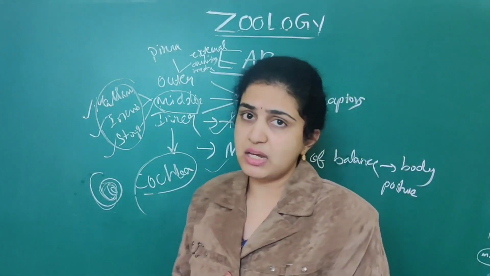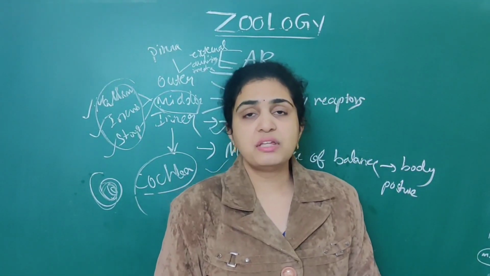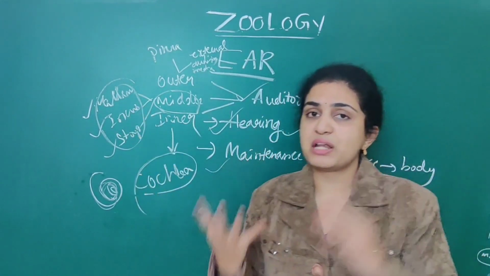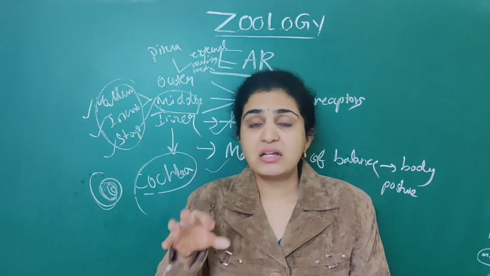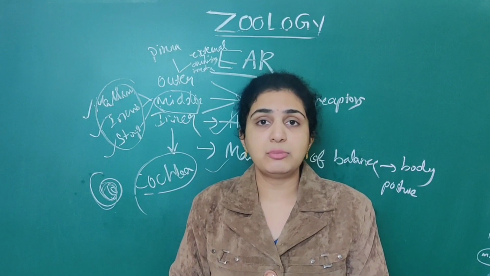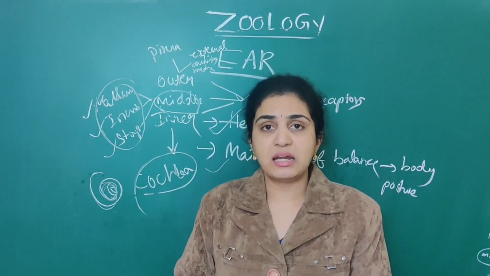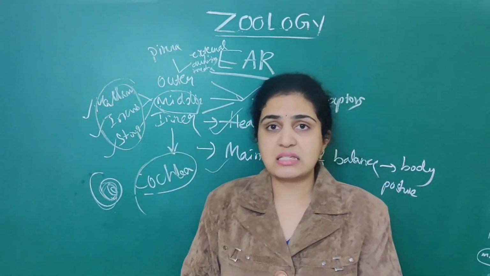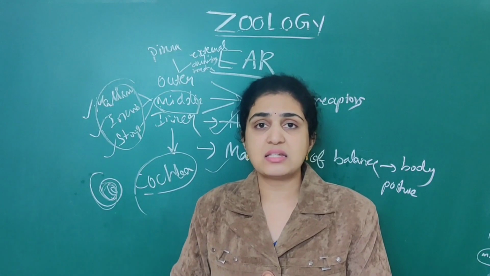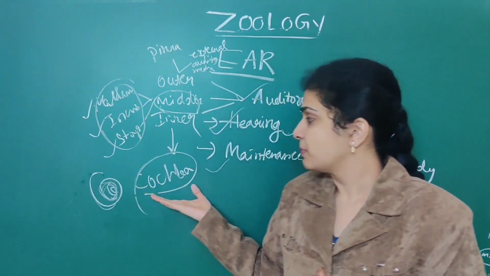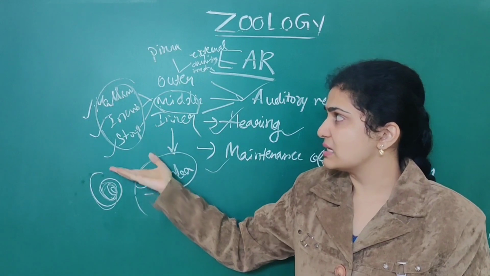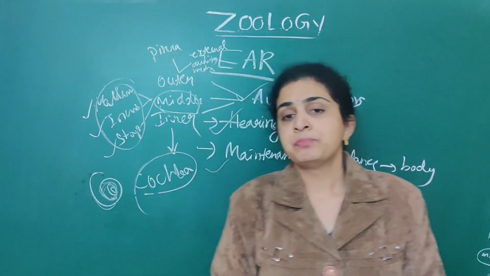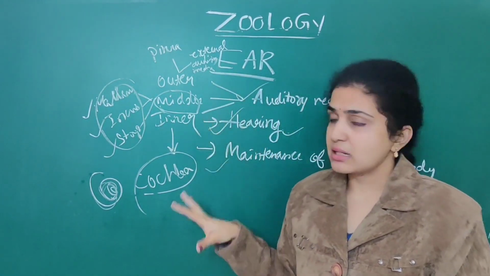Next, what are the parts of the ear? The parts of the ear are the outer ear, middle ear, as well as inner ear. Outer is the pinna as well as external auditory meatus. Parts of the ear are very important from the NEET point of view. If they ask what is associated with the inner ear, and they give you external auditory meatus, malleus, incus, stapes, as well as cochlea, then the answer is the cochlea. The middle ear has malleus, incus, stapes, and the outermost has pinna as well as external auditory meatus. So these are the parts of the ear.